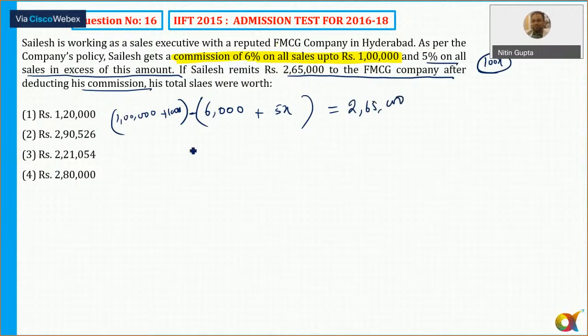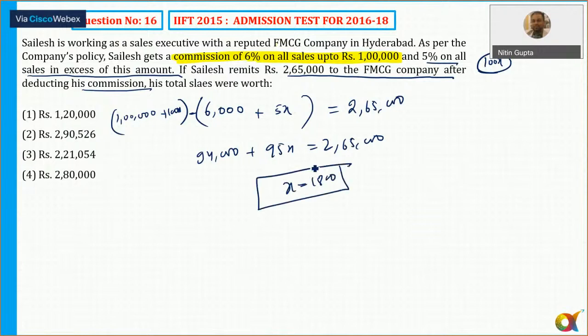So in case 1, 6,000, that is 800. It's equal to 1,800 means what? Total sales. So total sales is equal to 1 lakh 18. So the answer comes out to be option 4, that is 2,80,000.